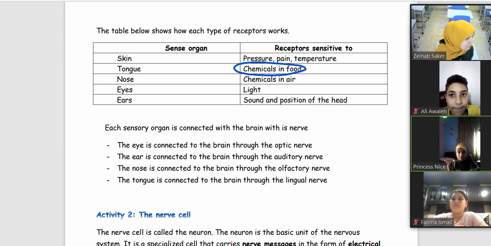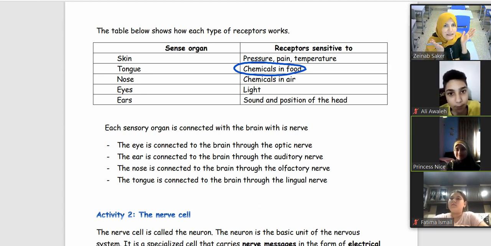Or this salad is so sour, my mom put so many lemons in it. Or for example, this candy is so sweet that I can feel pain in my teeth. Excellent. Thank you, Noor. Mute yourself again.